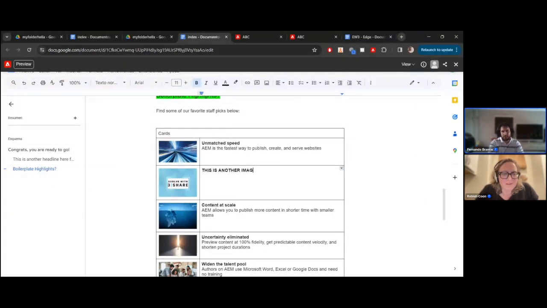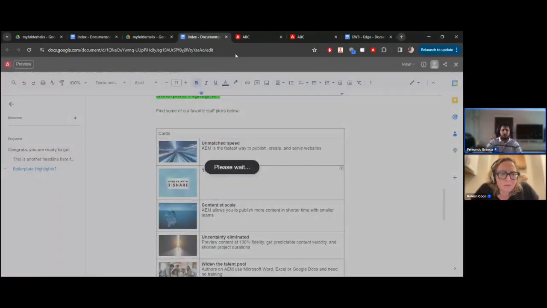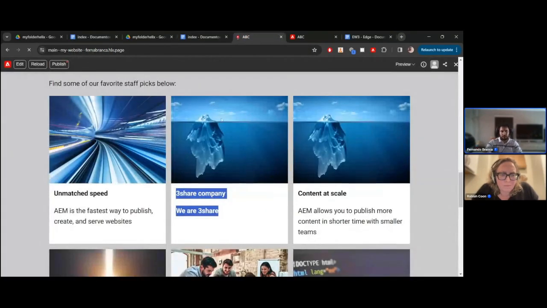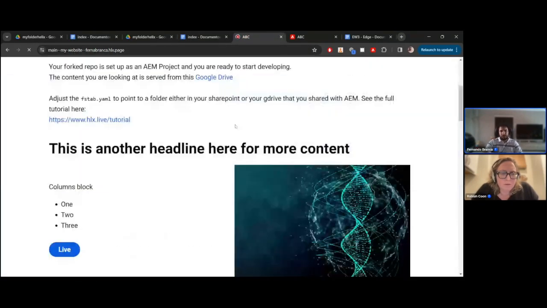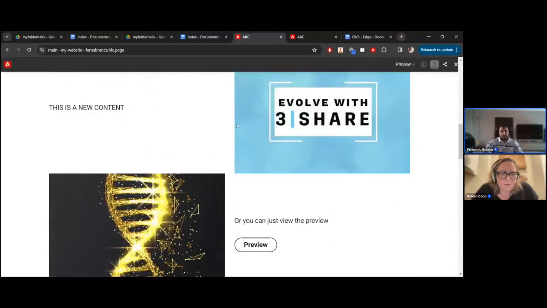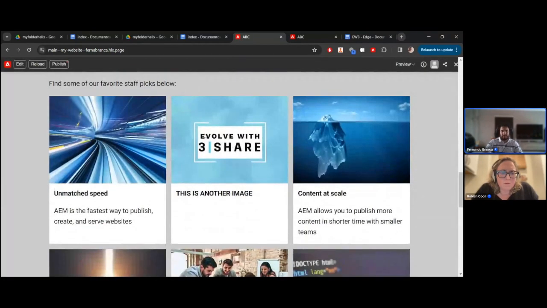You can place whatever you want here. And then click on preview again to see how it looks on the preview instance. And automatically the page is going to be reloaded, and you will see the changes here. Give me a second. Yeah, we have here the new image and the new content I added for this card. Nice. Yeah, looks good.